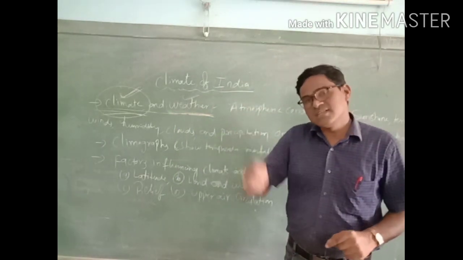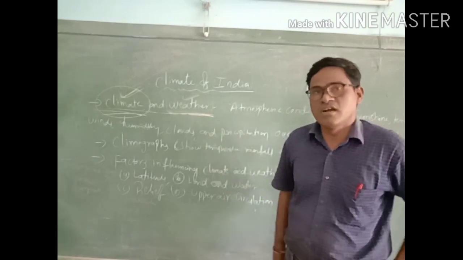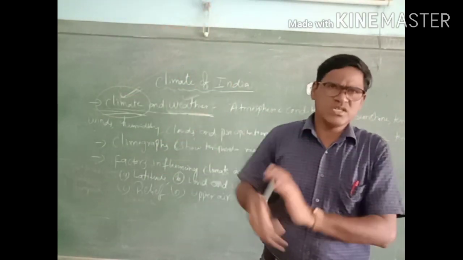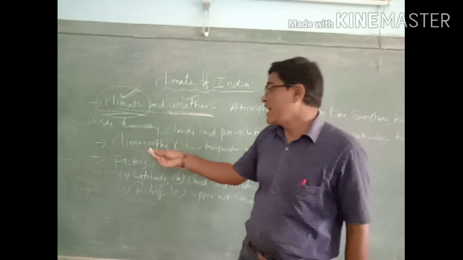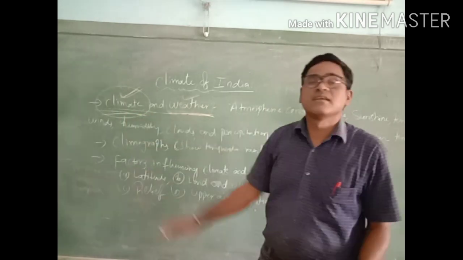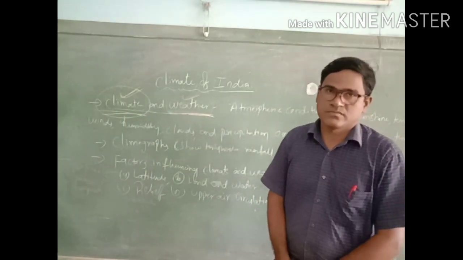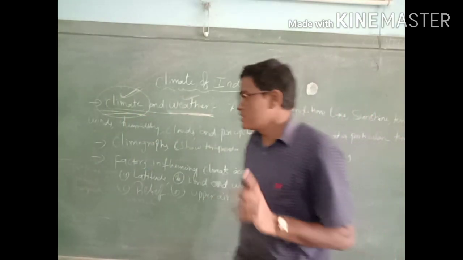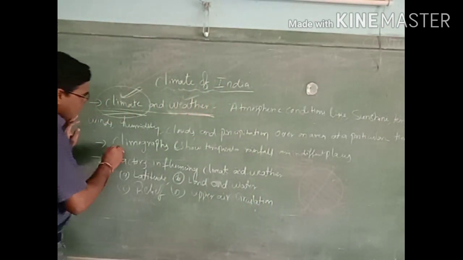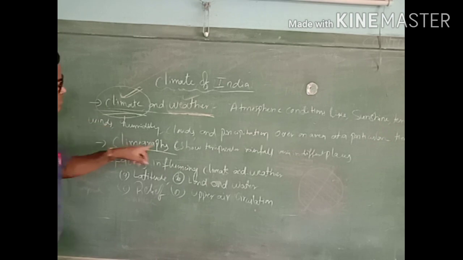You just see that a desert area climate you can always say is a hot climate. For many years it is the same type of climate, there is no change. So what factors will decide? What are the factors deciding the climate conditions? That I will tell you. Before that, I am going to explain a climograph.